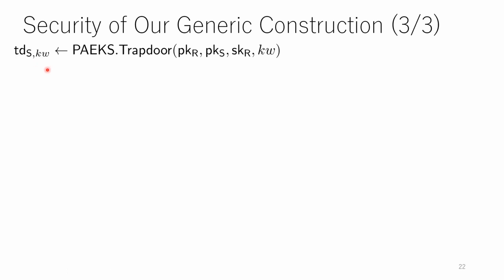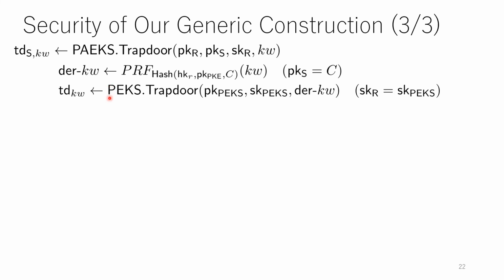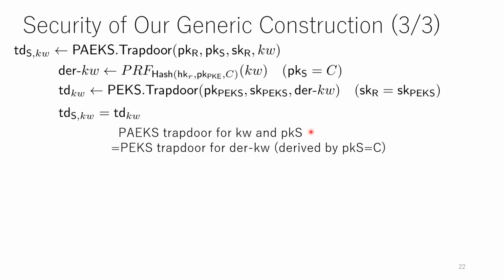Next, we show that no information of the keyword is leaked from the trapdoor. As in the encryption algorithm, the keyword is converted into the extended keyword by using the pseudorandom function, and the trapdoor is computed by using this extended keyword, like this. So the PAEKS trapdoor for a keyword and the sender's public key equals the PEKS trapdoor for the extended keyword derived by the sender's public key.